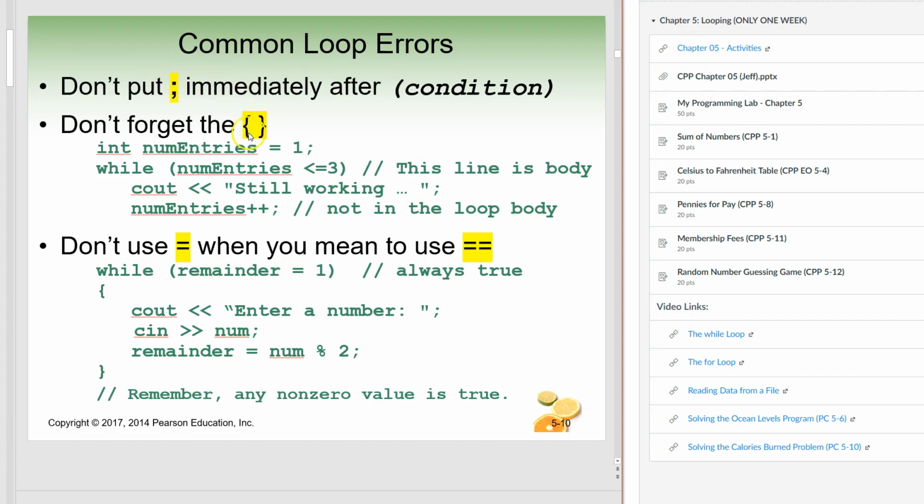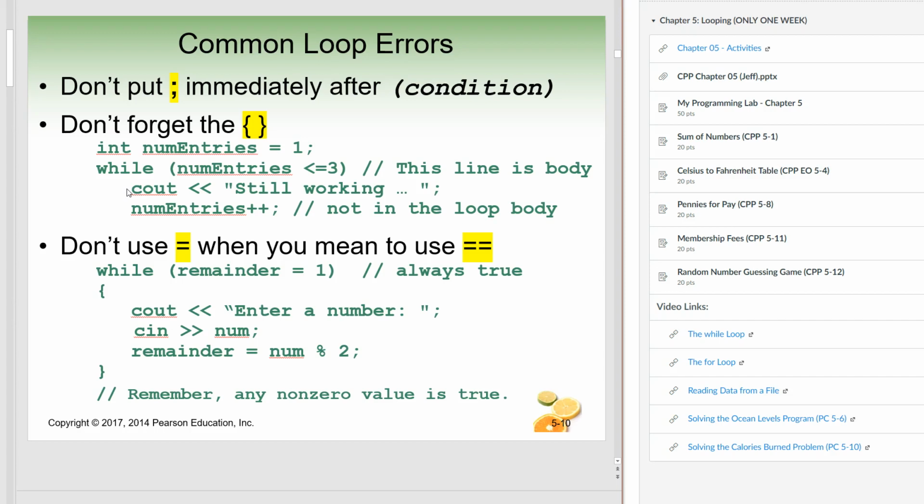And then don't forget to use the curly braces. Okay, so if we take a look at this code, and you can see in here while, and then here's our condition, num entries less than or equal to 3. So we're setting this up, and you can see how this is indented. And if you're coming from a language like Python, where simply indenting something was enough, then maybe the way this is set up is okay.